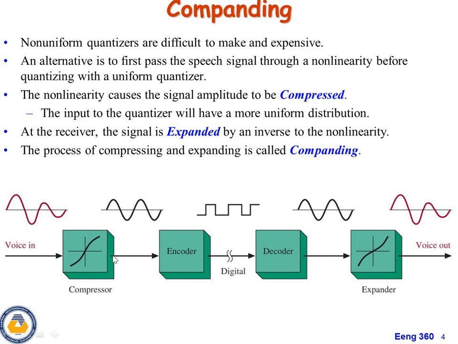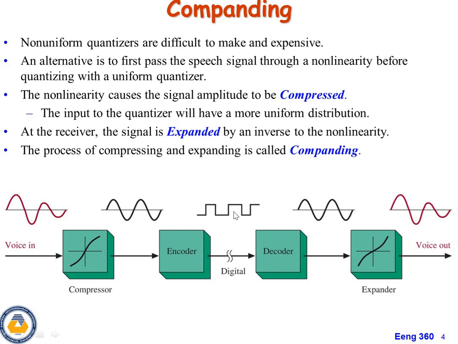After the compressor, the signal passes through the encoder. The encoder will generate a binary sequence, that means a digital output. With the help of the encoder, the analog signal is converted into digital. This digital output then passes through the decoder. The decoder is the reverse process of the encoder.